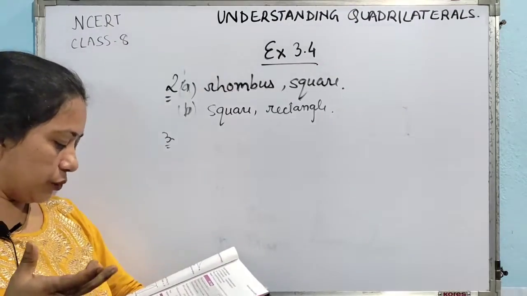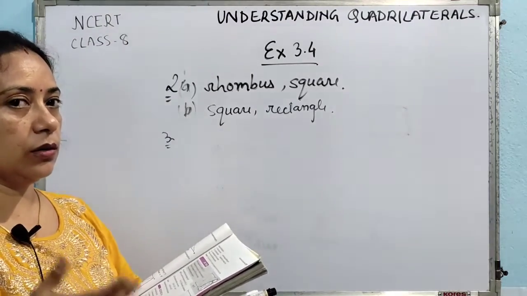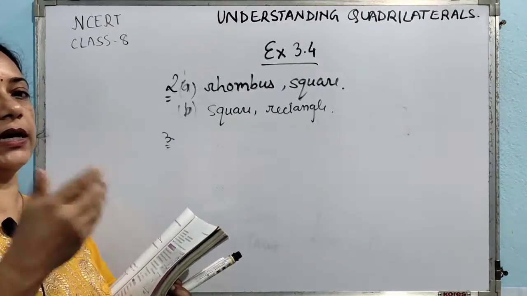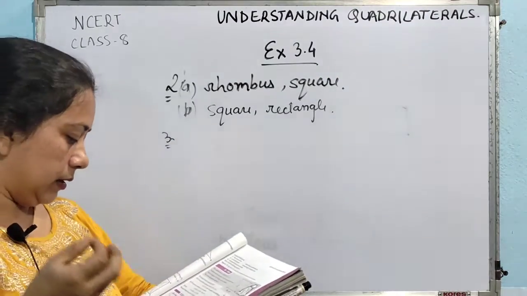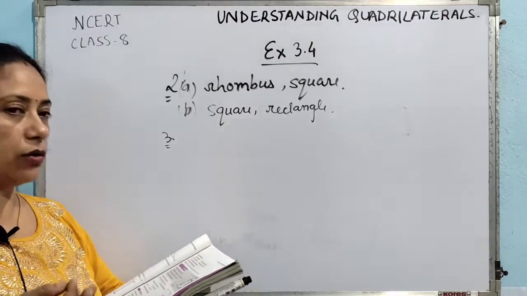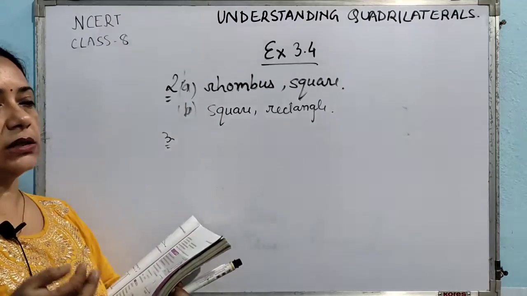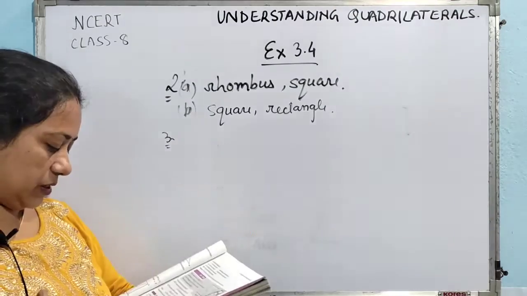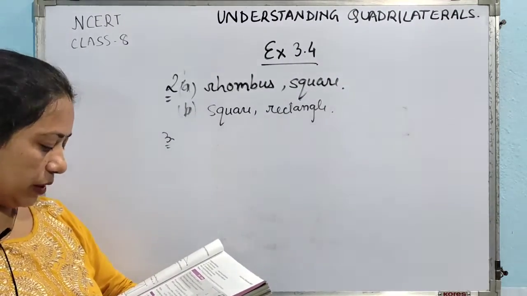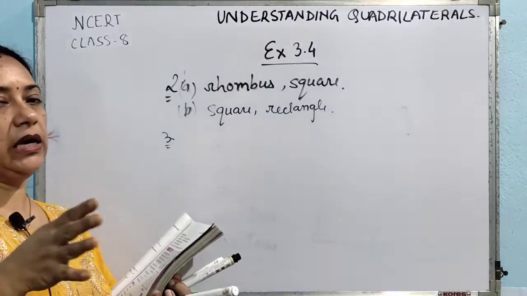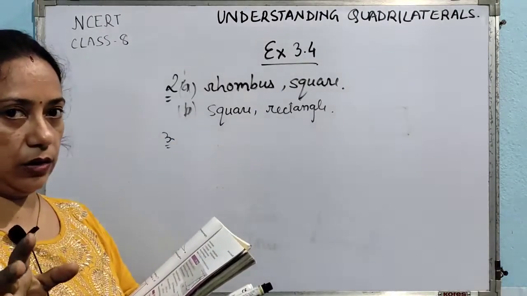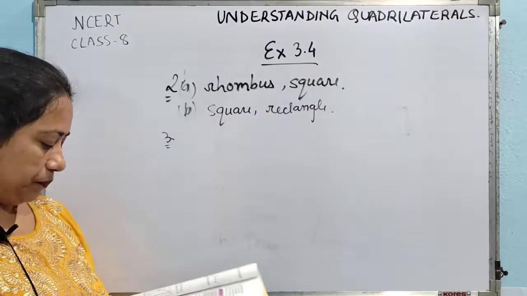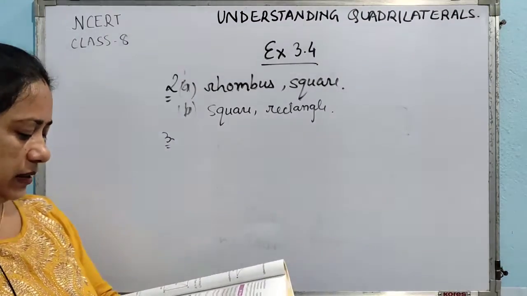Then how is a square a parallelogram? Because in a square, each pair of opposite sides is parallel. The third one, how is a square a rhombus? Because our square has all the sides of equal measurement. How is a square a rectangle? Because a square is a parallelogram whose angles are all right angles. Okay, I am just discussing these things.